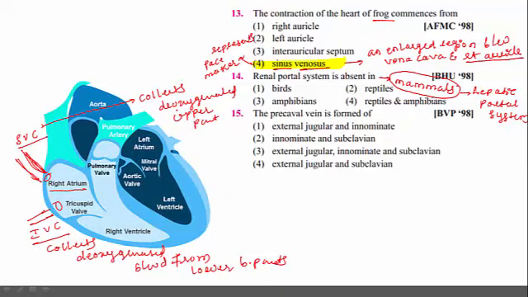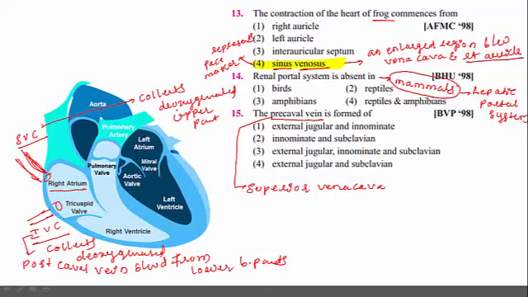And remember, the precaval vein is another name of superior vena cava. Then what is another name for inferior vena cava? Inferior vena cava is called postcaval vein. The postcaval vein is another name of inferior vena cava, and superior vena cava is also called precaval vein.